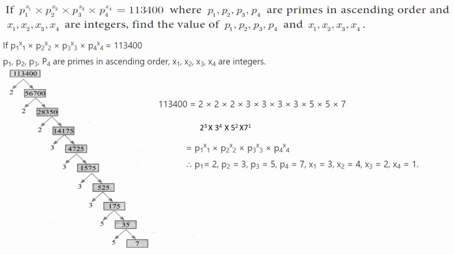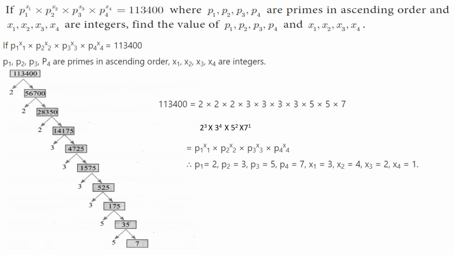14,175 is equal to 3 into 4,725. So again 3. So 3 how many times? First 1 3 is 3, 5 3s are 15, again 2 3s are 6, 7 3s are 21, 5 3s are 15. Like that you have to divide.